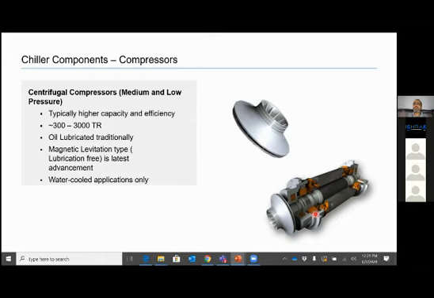So there is no physical bearing. And when there is no physical bearing, it means we don't need lubrication. So the inefficiencies which were getting added because of the oil pump, oil cooler, oil heater, all those inefficiencies are also eliminated.